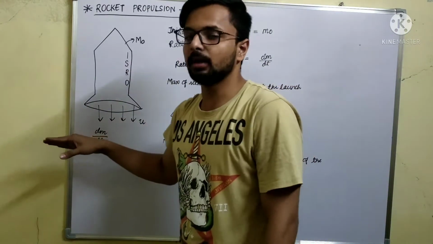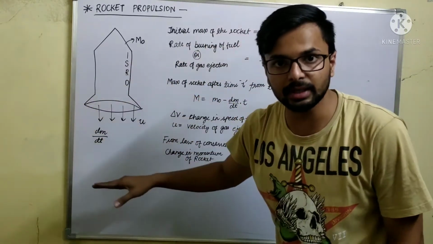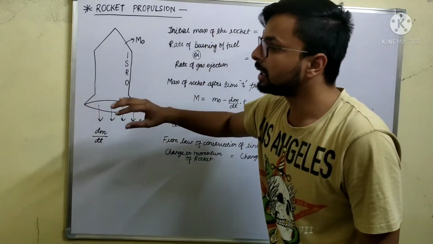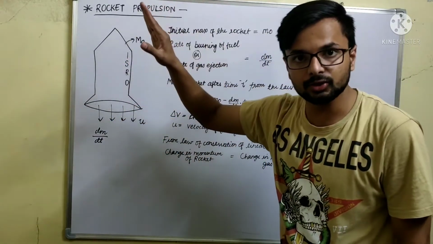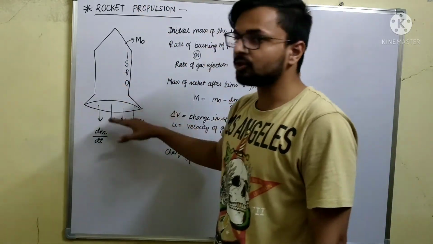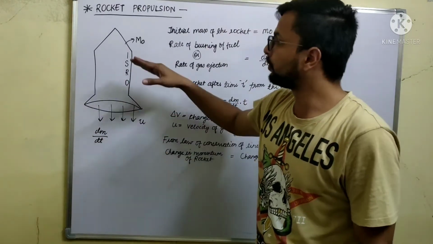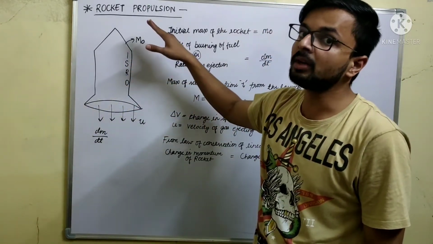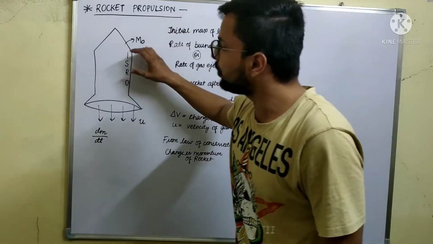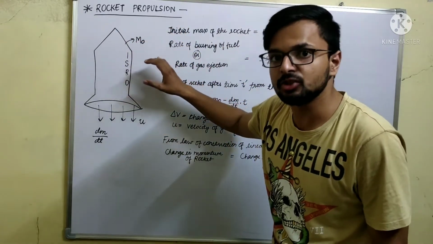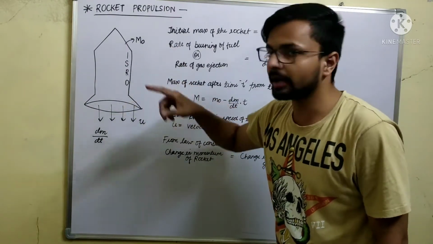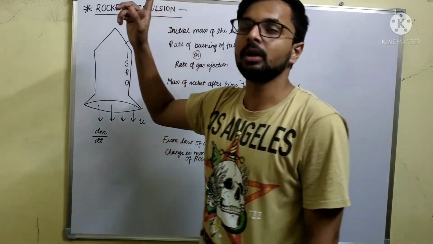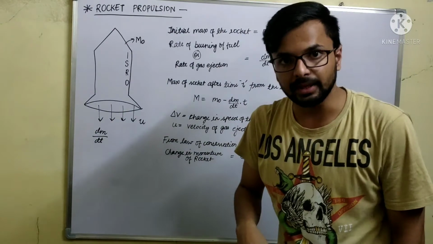So if the momentum is changing in the backward direction, equal and opposite momentum is created in the forward direction. Since there is a large change in momentum in the backward direction, there will be a large change in momentum in the forward direction, and due to that the rocket moves upwards in space.